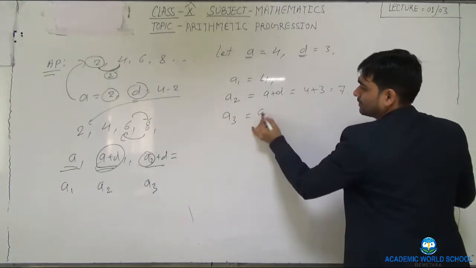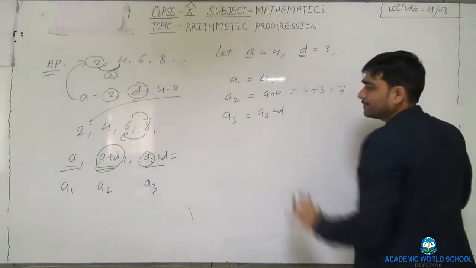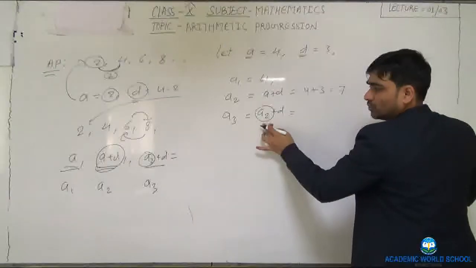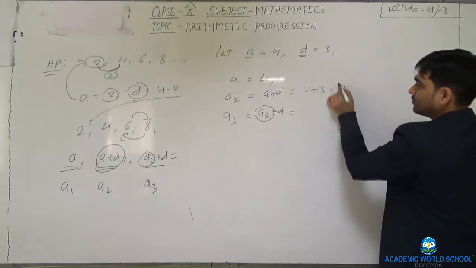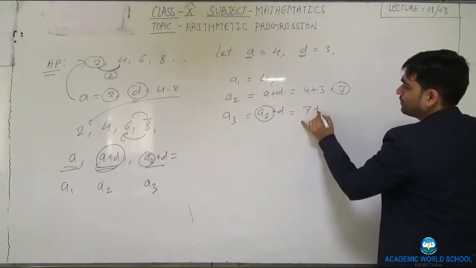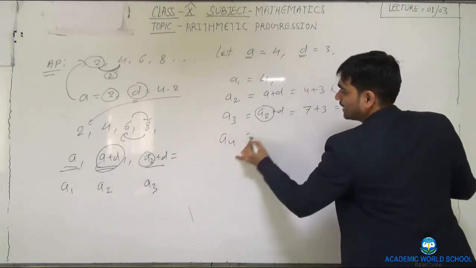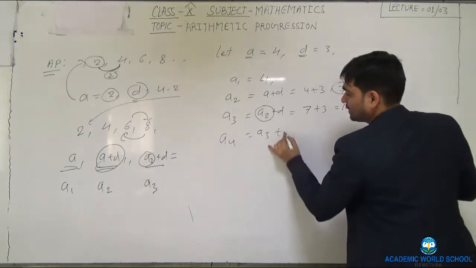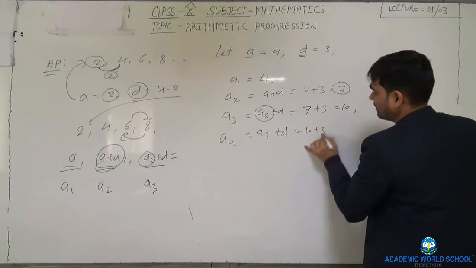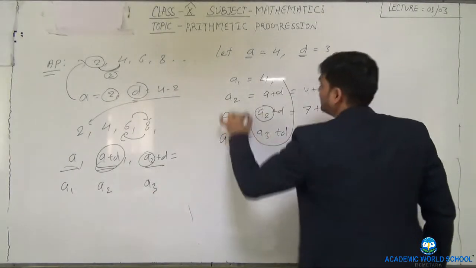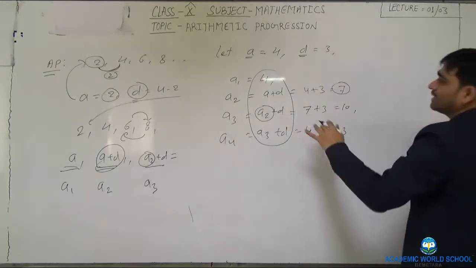The third term is A2 plus D. A2 is 7, so 7 plus 3 is 10. Then A4 is the preceding term A3 plus the common difference. So 10 plus 3 is 13.